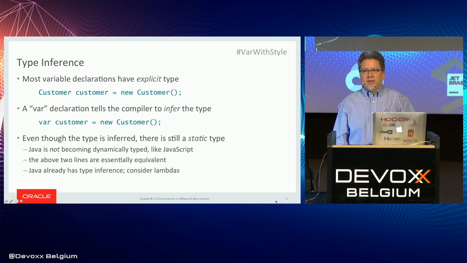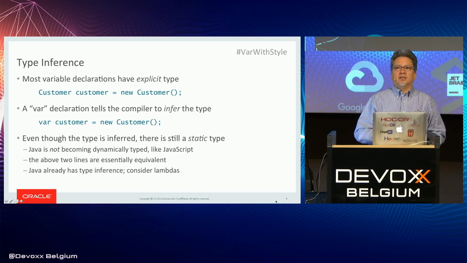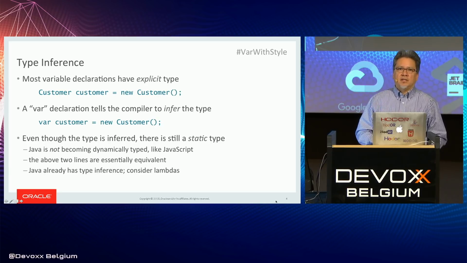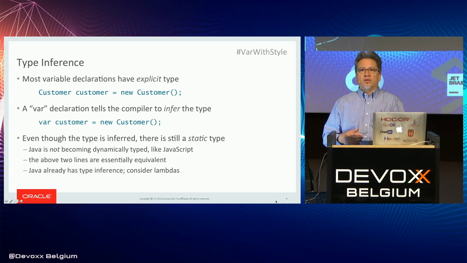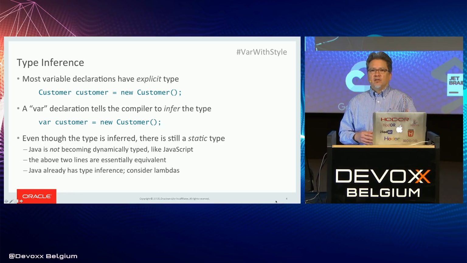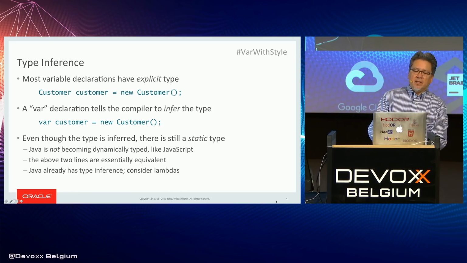Now, this is a very important point. Many of you already know this, but there are a lot of questions about this. Java is still statically typed. The use of var does not fundamentally change the type system of Java. Unlike JavaScript, which also has something called var, Java still has a static type system. So the two lines of code above are essentially equivalent. The only thing is that at compile time, the compiler sees var, infers the type to be Customer, and it's almost exactly as if you had written Customer, the explicit class name, instead of var. So there's really not that much going on here.